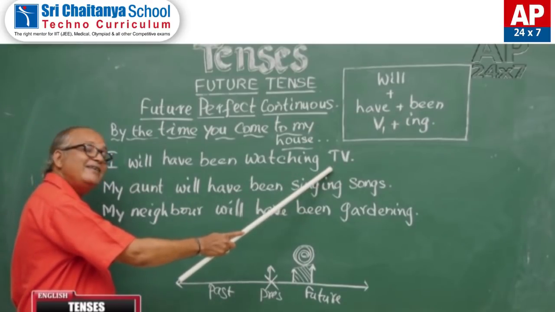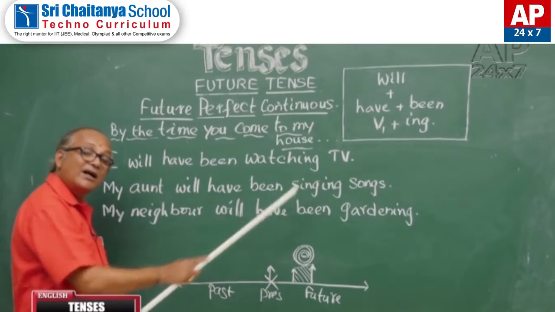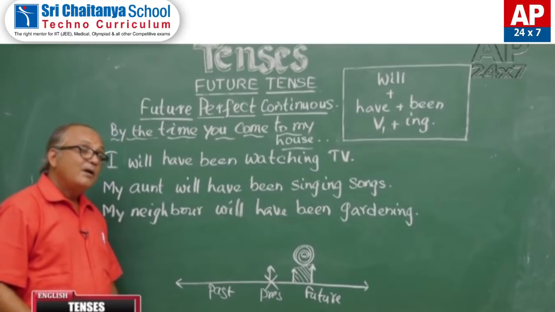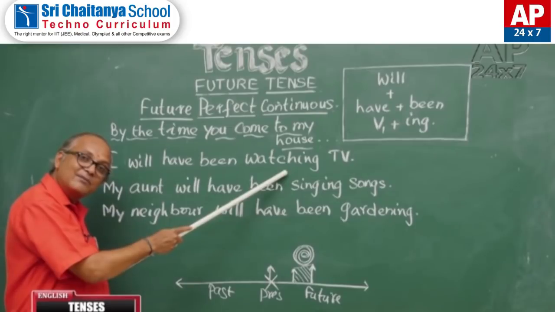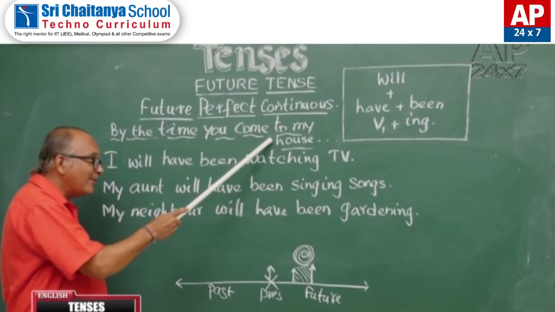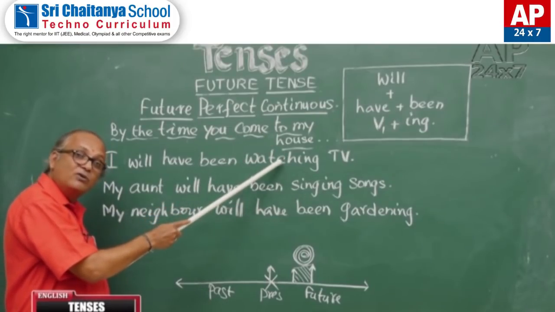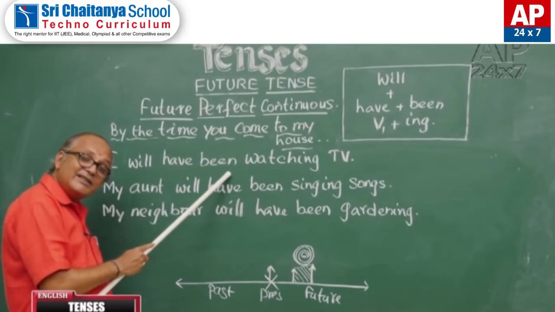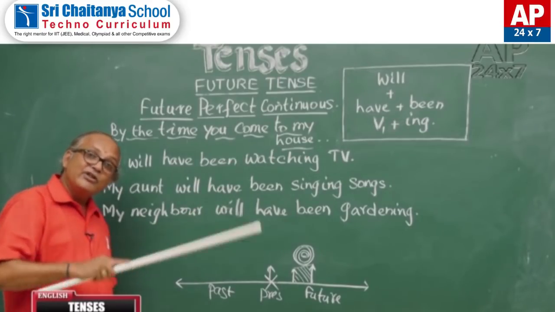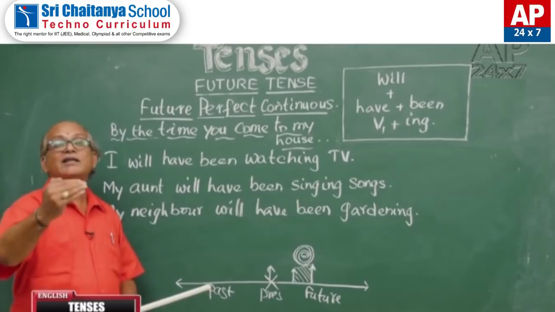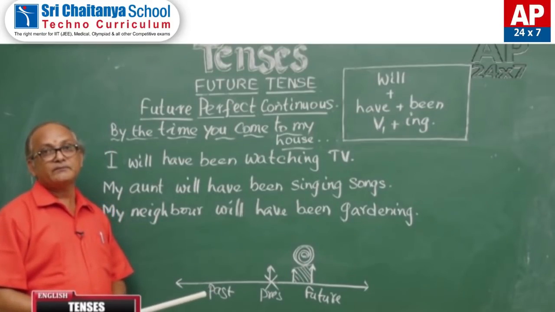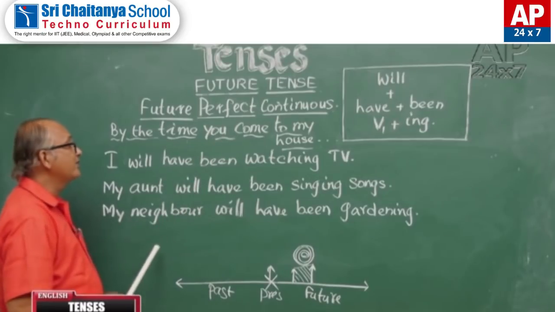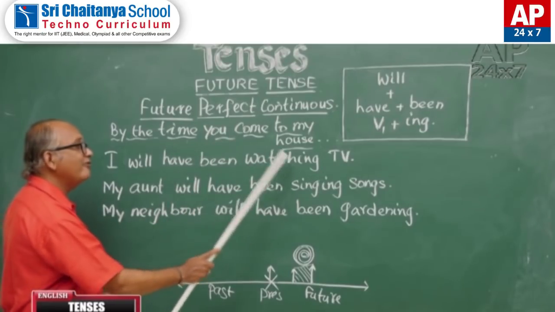What does that mean? Before you came to my house, I watched TV for some time. Just at the point of time you came to my house, I will be watching TV, and after you came also, I will watch it for some more time, and then it ends in future. So, future perfect continuous tense, will have been watching.